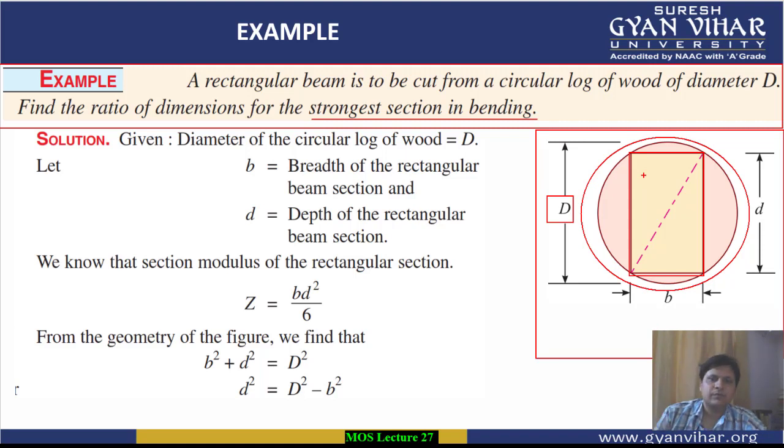Let's take the width of the rectangular beam as B and the depth of the strongest section as D.